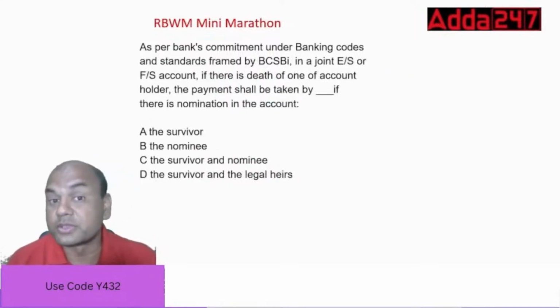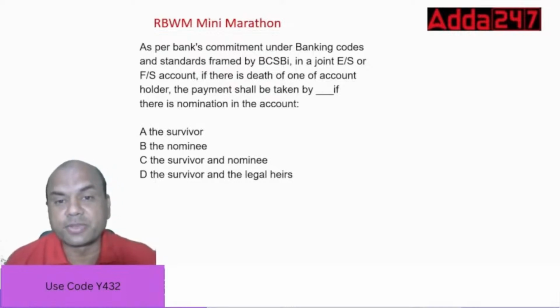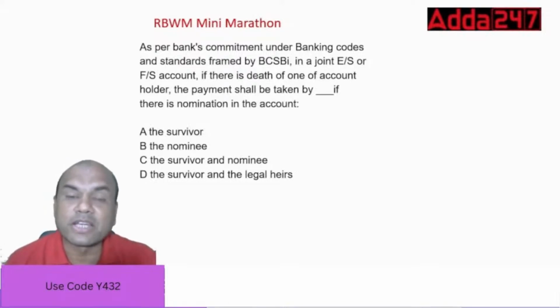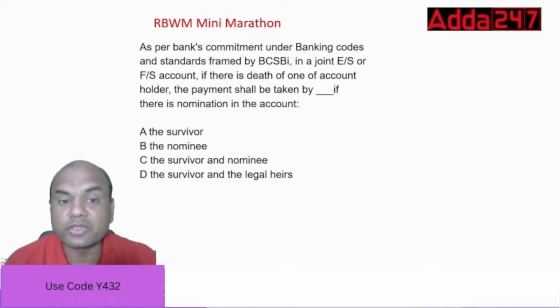Now next one. Now a similar question. Look at this. I've kept some questions from each chapter, and those are difficult ones. What did I say first only? Questions are difficult. As per the bank's commitment under BCSBI, in joint ERS or FRS, if there is a death of one account holder, the payment shall be taken by dash, if there is nomination in the account. Again a twist, isn't it? The earlier case was: payment will be given to the second owner as a what? Okay, that was the question. But here, what is the question?